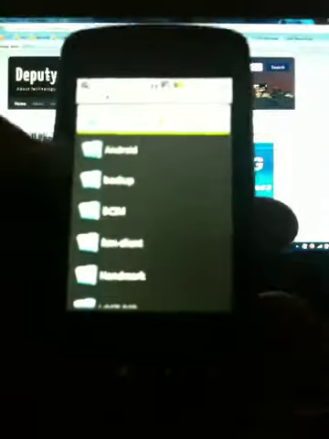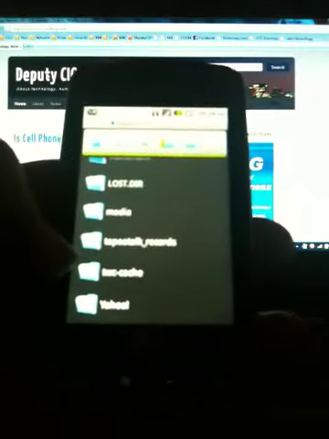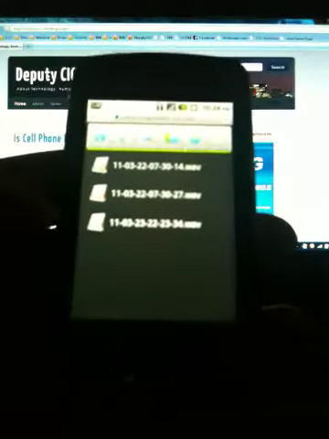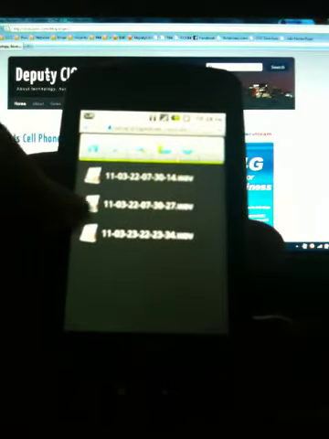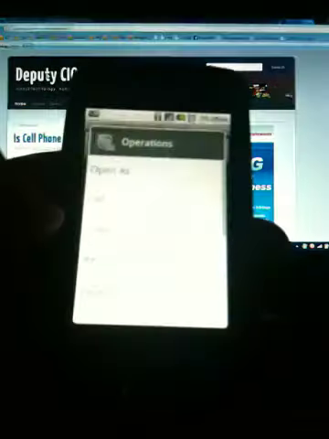I'm just going to go into my ES File Explorer, and then I'm going to go into TapeATalk Records on the micro SD card, and I'm going to select the one from today, and I'm going to select copy. Then I'm going to go back to media, audio. Oh, I don't even have a ringtone folder. So I'm going to create a ringtone folder here.